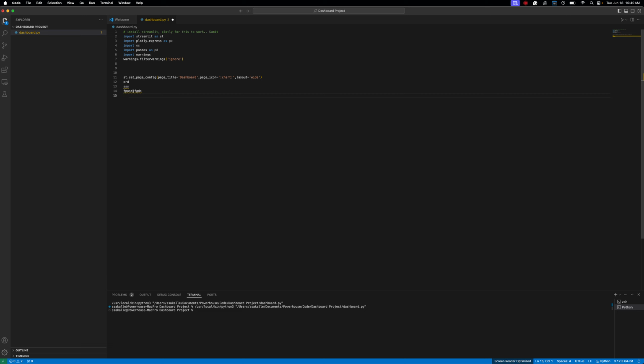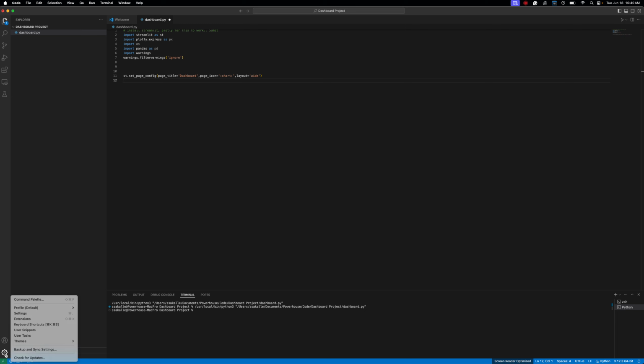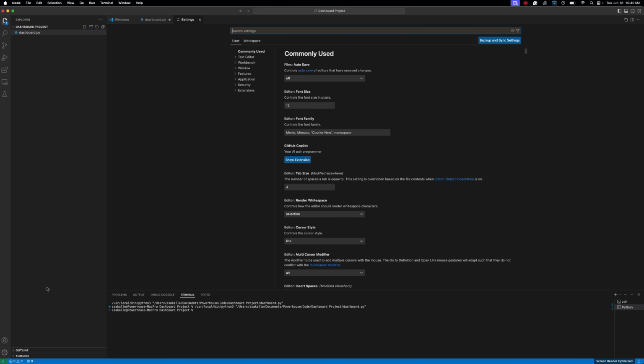There is no direct setting to turn this off, but there is a JSON file where you can go and change the parameters to turn it off. What you need to do is, in VS Code, go to settings. Down here there are two settings. One is more for the themes and everything. I would like you to go to this setting here, the gear at the bottom left corner. In that, go to settings and search for audio